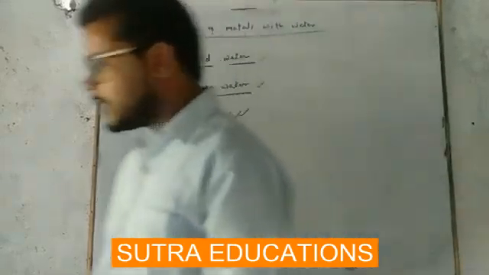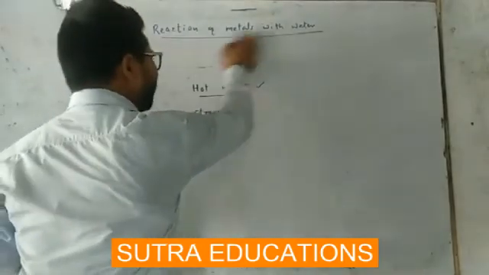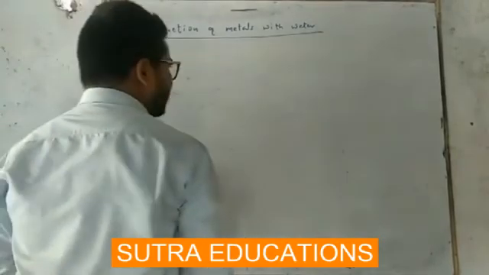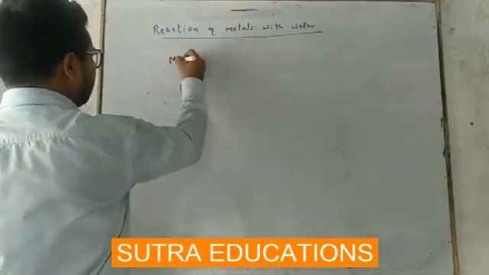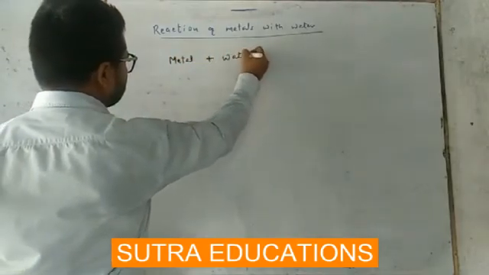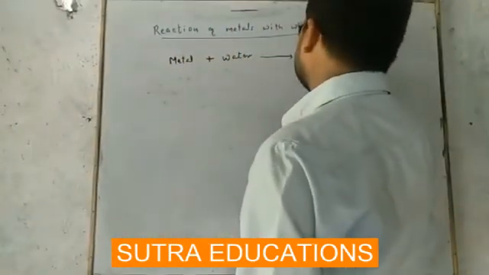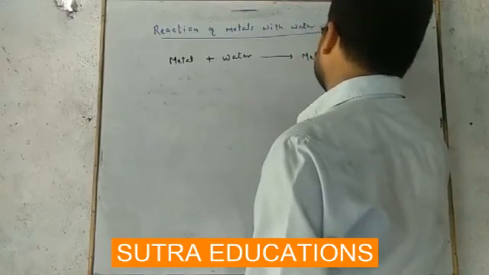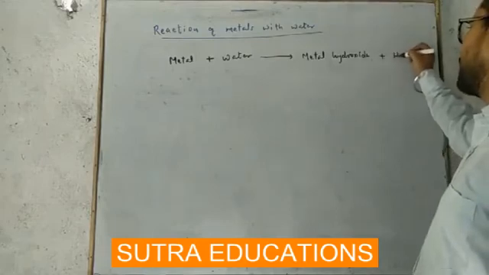So in general, a metal reacts with water to form metal hydroxide, and hydrogen gas is liberated in this process. I am going to write here: metal plus water, then the product formed is metal hydroxide plus hydrogen gas.